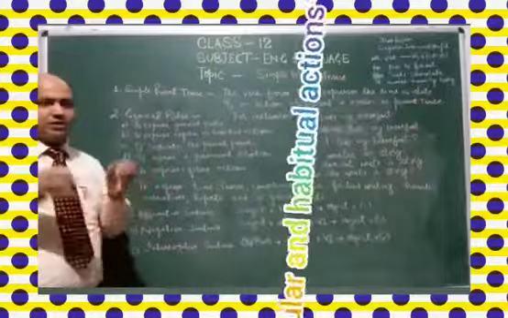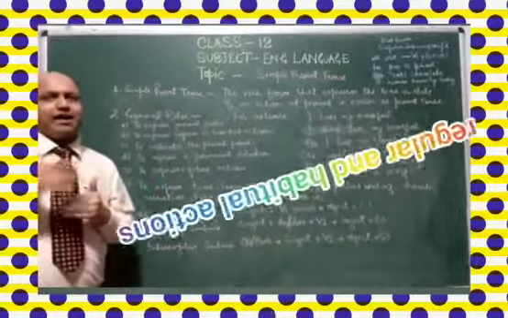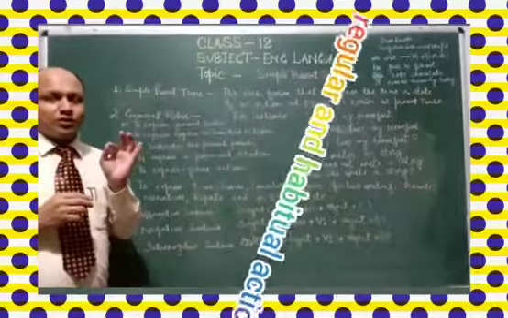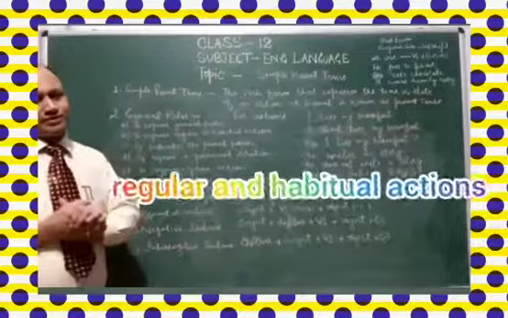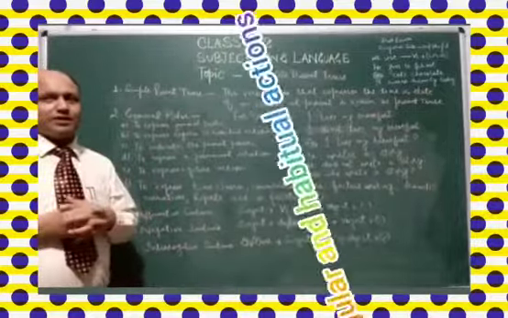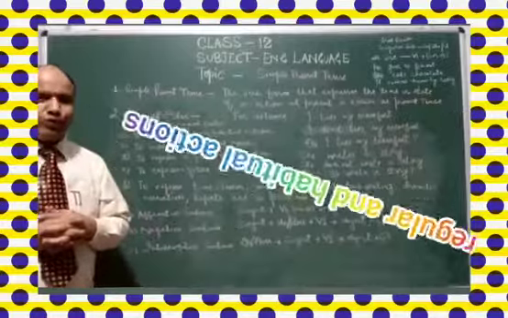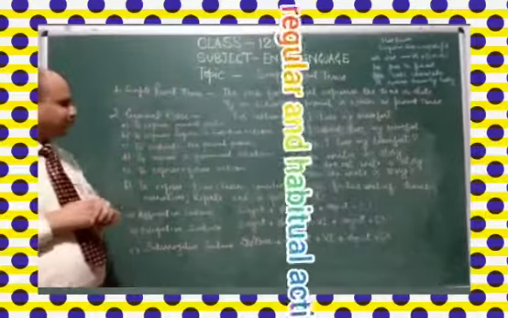So these are called regular and actual actions. My mother goes to temple every Tuesday. So this is again a fine example of a habitual action or regular action.